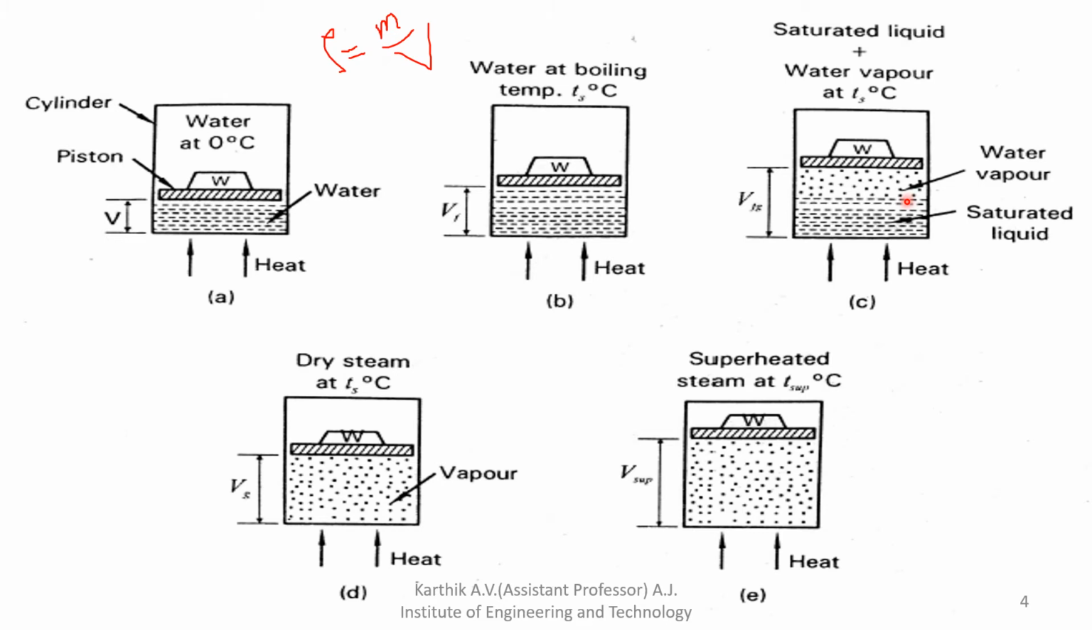Further adding heat to the wet steam, what happens? All the water content present in the cylinder is converted into vapor. You will get 100% vapor form, so there is no water content in the cylinder. That type of steam is called dry steam, the pure form of steam. Then further adding heat to the dry steam, you will get superheated steam.